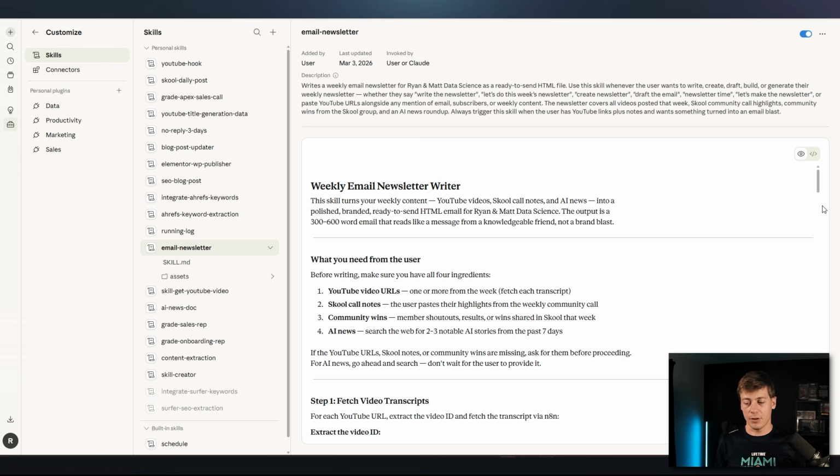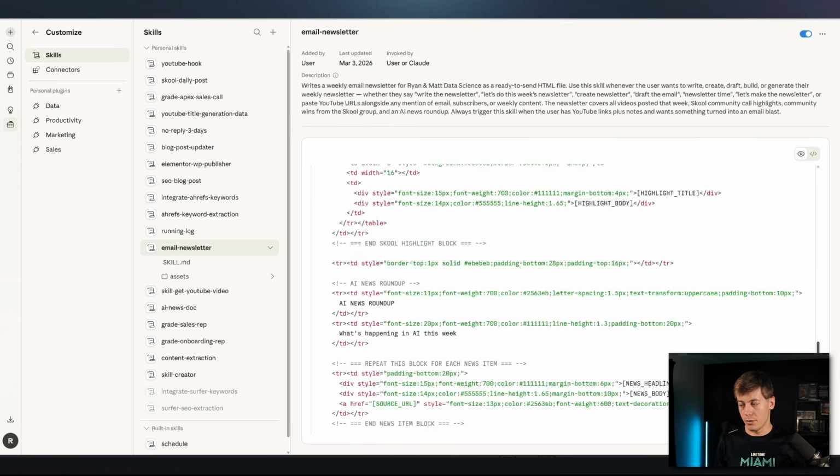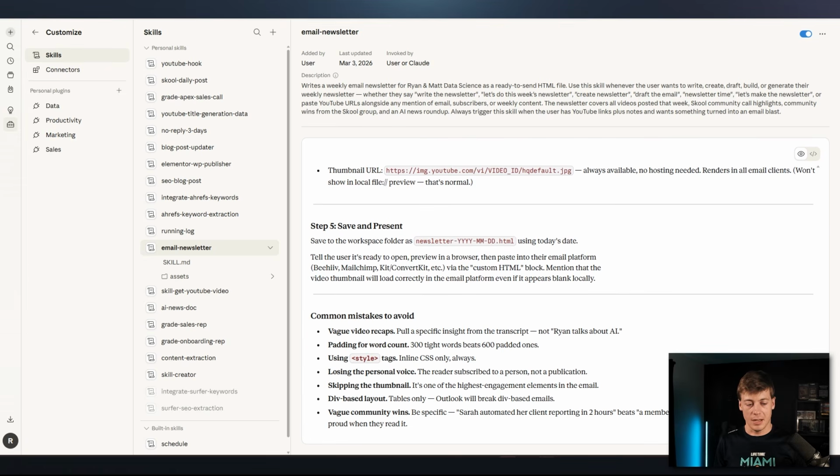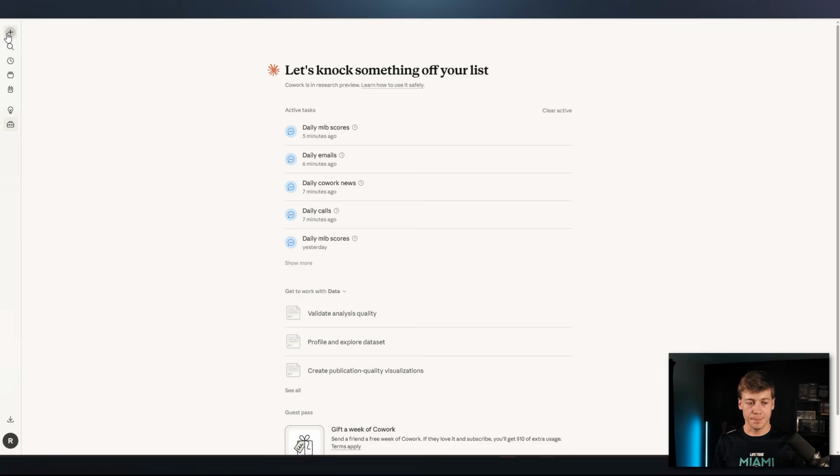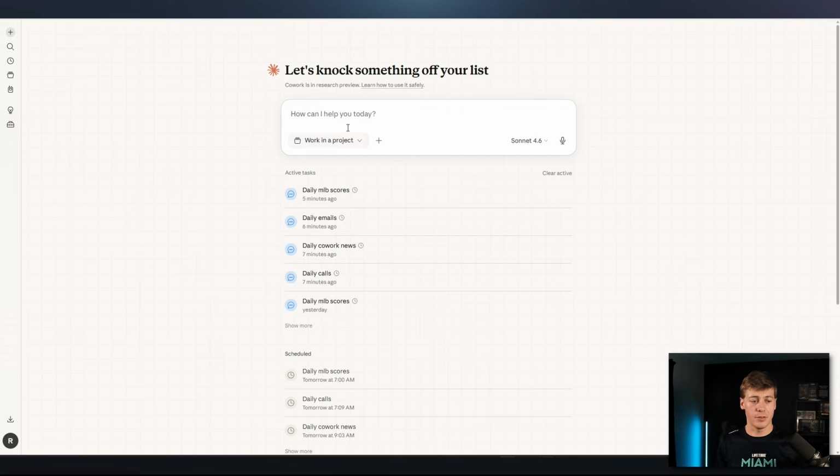And you can see it's a very lengthy file. You can go all the way down over here, and we have 5 different steps that I defined. And the really cool thing is you do not have to write all of this out at once. Actually, within Cowork, you can train this in real time. And one of the really cool ways to do that is you can go over here and type something like this.